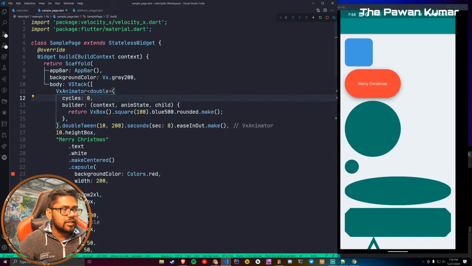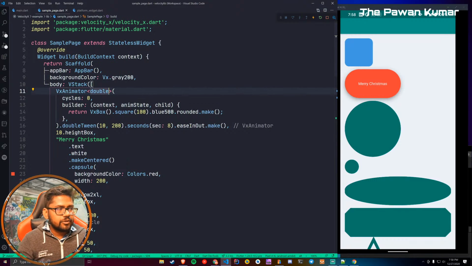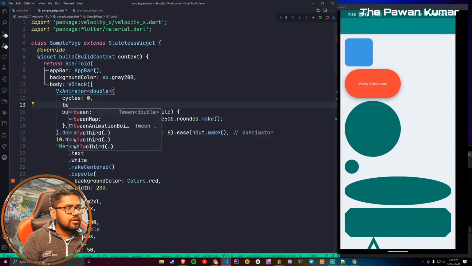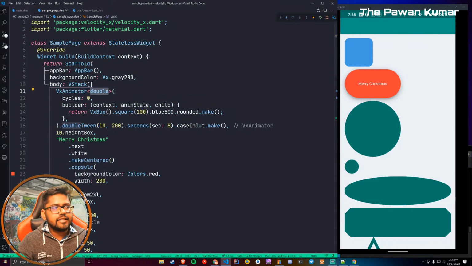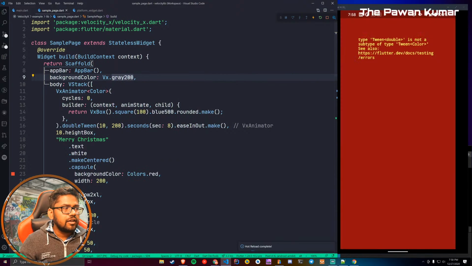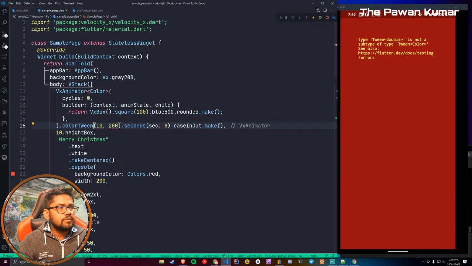Then how will we do it? So you can specify your own tween. There is a property called tween, so you can specify your tween. It totally depends on you. And since we are saying that it is a type of double, we can make it color. And rather than double tween, you can use something called a color tween as well, because it's a common thing. That's why it is there. If it is not common, then you can use something else.